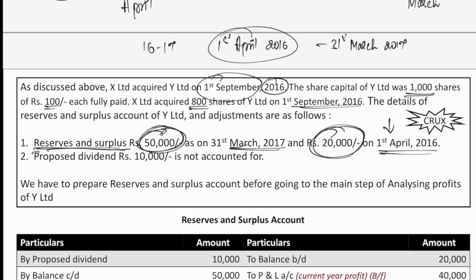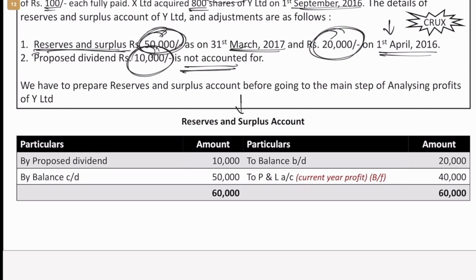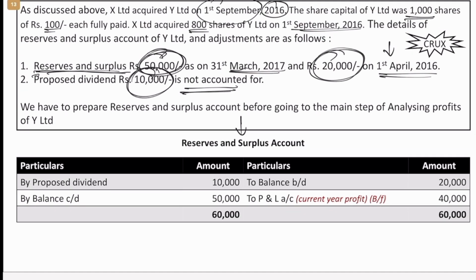Finally, they also have given us the data with respect to proposed dividend. They say proposed dividend of 10,000 is not accounted for. Now we have to analyze the reserves, like how much of these reserves were there at the time of opening of books and at the time of closing of books. We will incorporate that into a ledger account here. So now reserves and surplus account is opened.